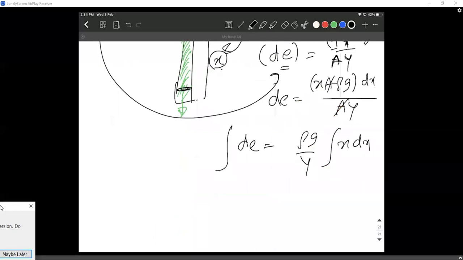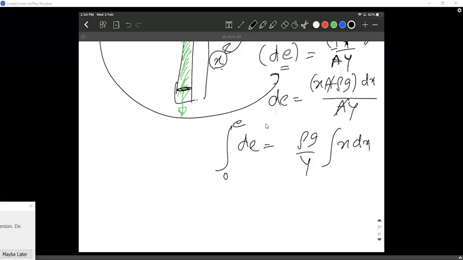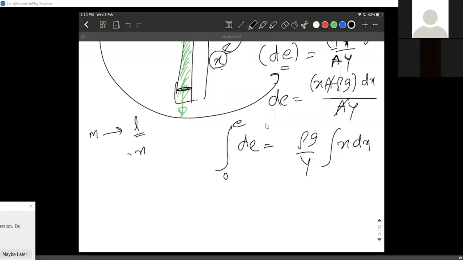All I have to do is find the total elongation, from 0 to e. Aniket has a doubt. Yeah, Aniket. So we can even do it like x by L into mg, right, sir? Yeah, you can also do that. For mass m with length L, for length x the mass is m by L into x. You can write that also. Is that what you're trying to say? Yes, sir. Yeah, you can do that, or you can write in terms of rho and then change it later.